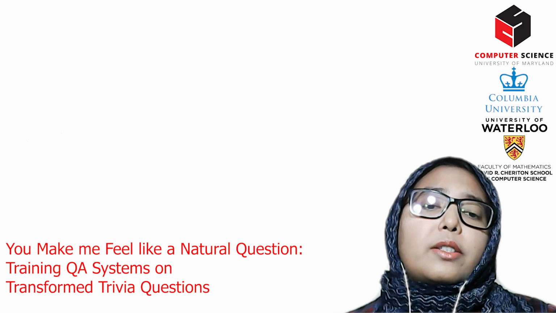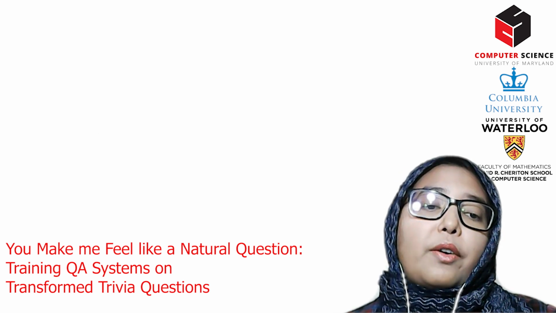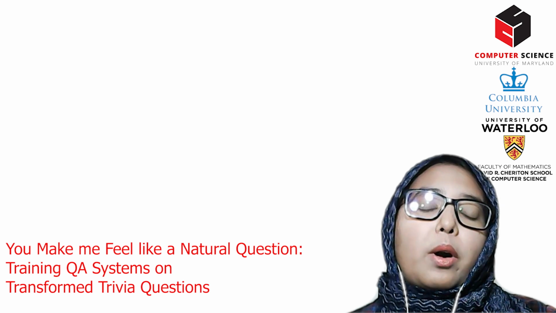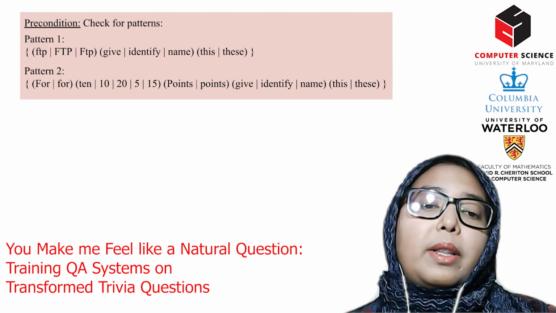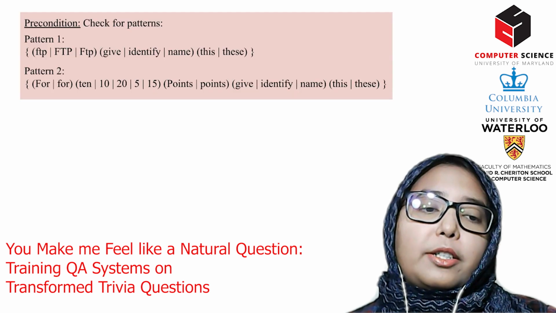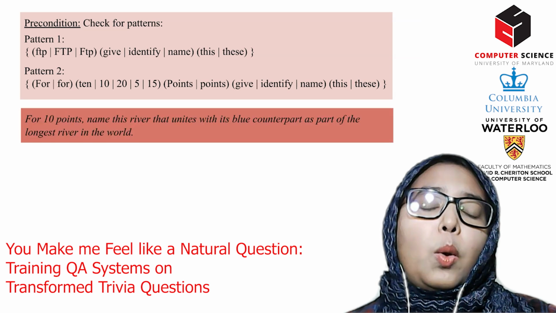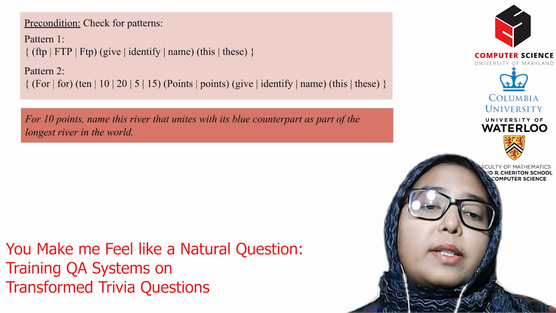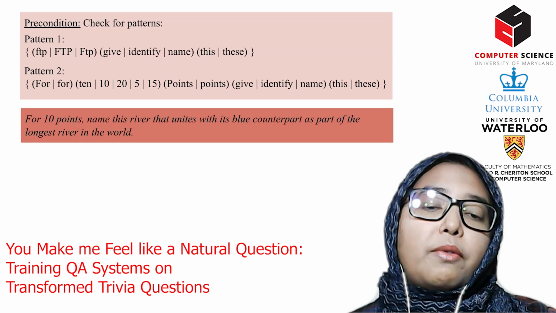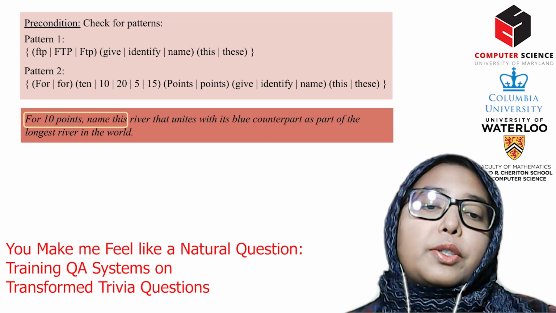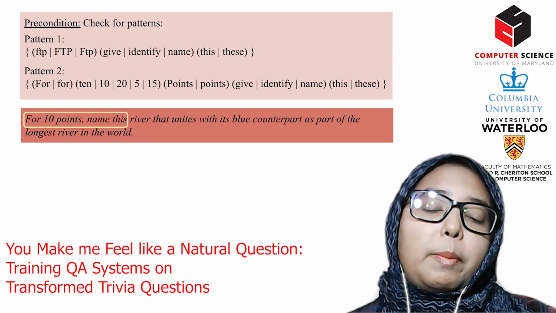In other cases, converting an imperative sentence to an interrogative question requires a little more work. This heuristic is applied when these patterns are present in the elicitation. For example, we have an elicitation: for 10 points, name this river that unites with its blue counterpart as part of the longest river in the world. Our elicitation starts with the pattern, so the heuristic will be applied.